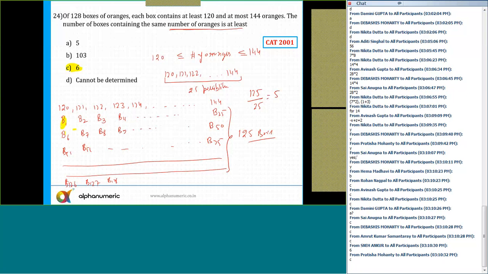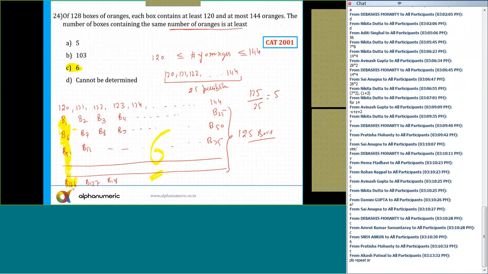So you can observe that in minimum 6 boxes, the number of oranges is always going to be the same. So the minimum number of boxes in which the number of oranges will be the same is definitely 6. So the answer is 6. Is that part clear to all of you?